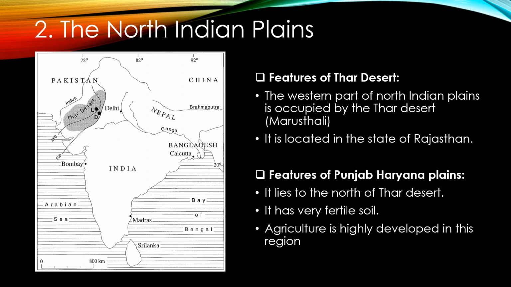Features of Punjab Haryana Plains. It lies to the north of Thar Desert. This plain has formed as a result of the depositional work of river Satluj and its tributaries. The slope of the plain is towards the west, and because the soil here is very fertile, agriculture is largely practiced in this region.